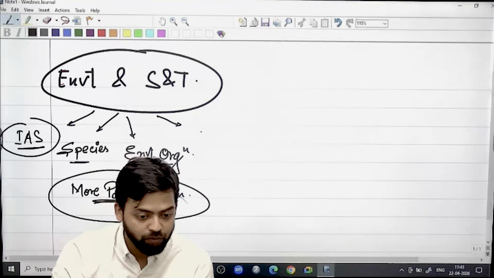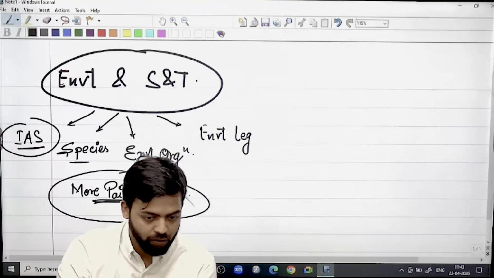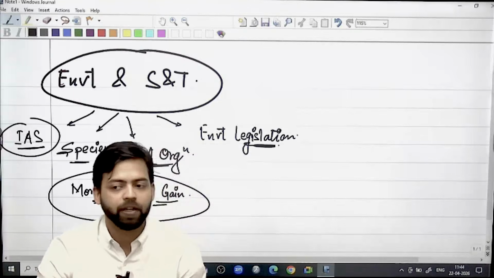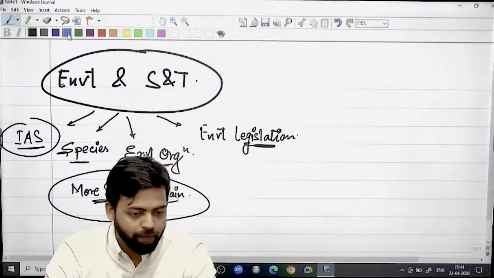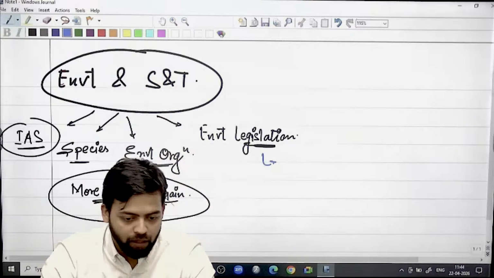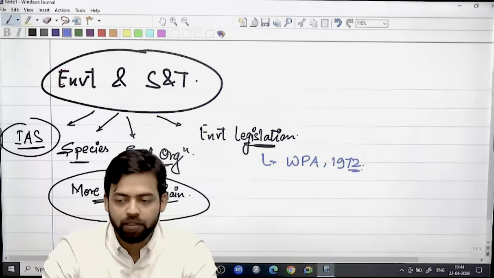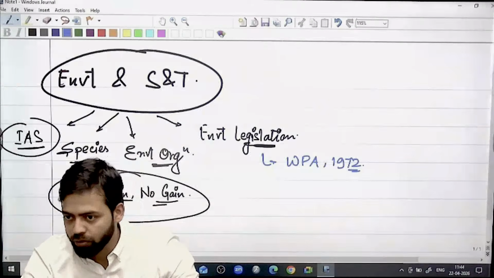The topic that is more remunerative is environmental legislation. There are 4 important legislations, and from these every year there is one question or the other. The most important is the Wildlife Protection Act of 1972. We'll cover this comprehensively. Why? Because recently there has been an amendment in 2022, right?